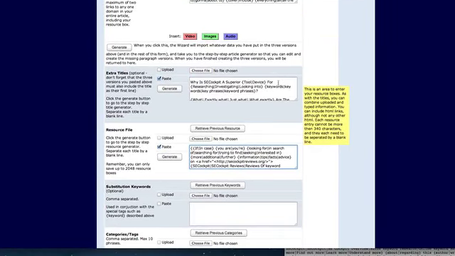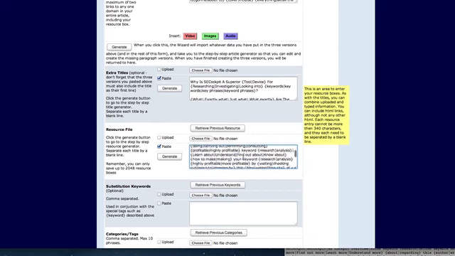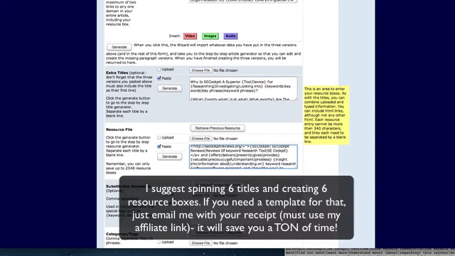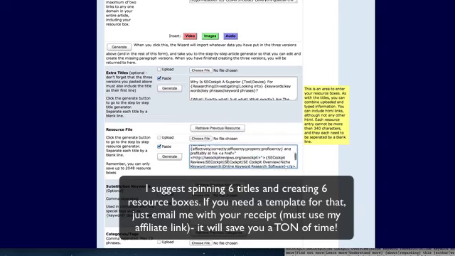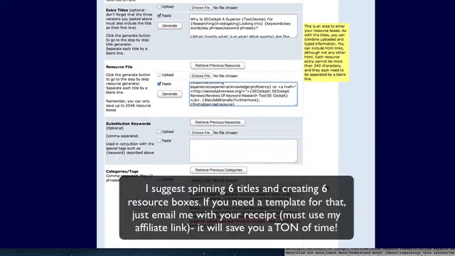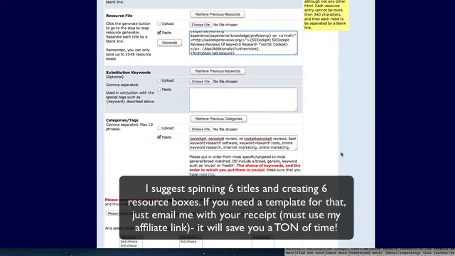So I've gone ahead and I have loaded in my resource files. And so again, as with the titles and the resource boxes, I'm going to suggest that you spin multiple versions. Typically 6 titles is good, and a minimum of 2 resource files spun really well would be good for you to do. I don't put in any substitution keywords here.